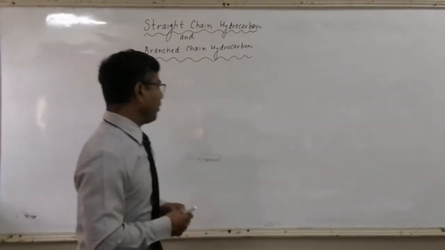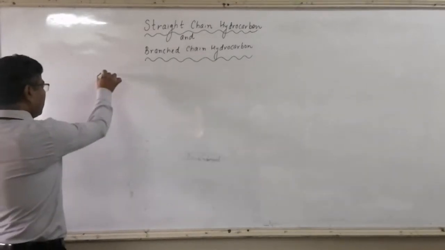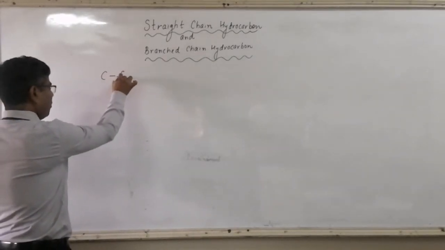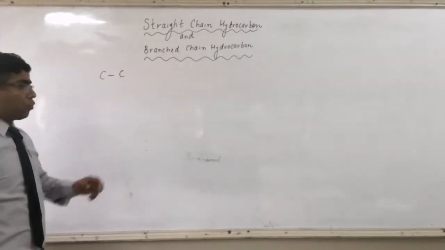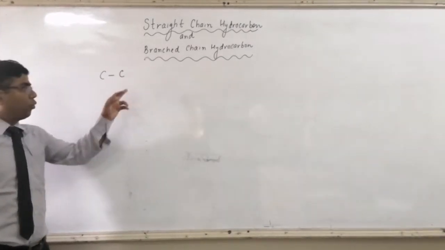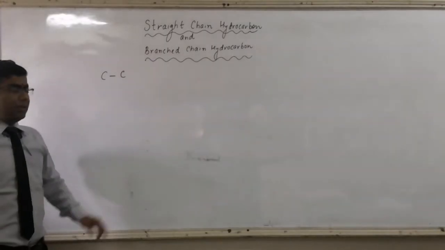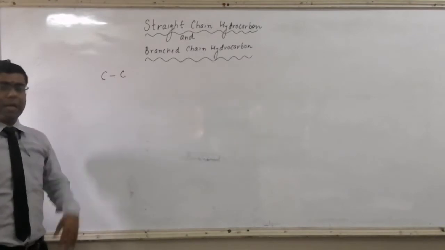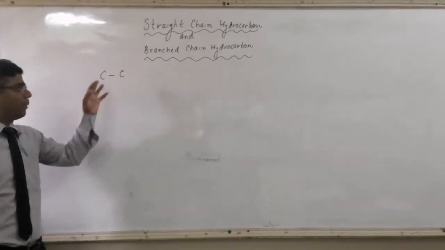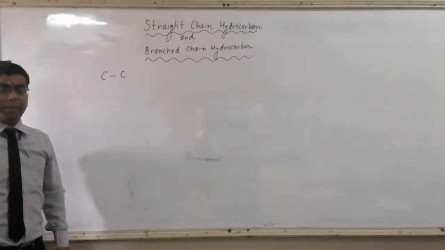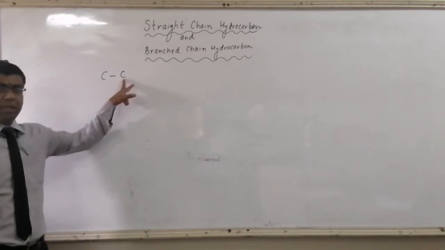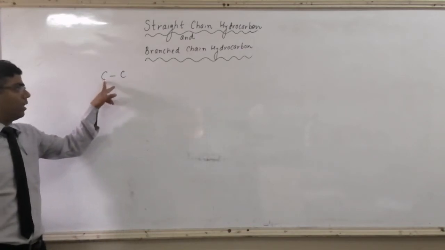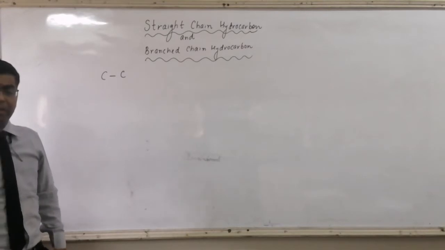Like if I write here in this manner, carbon bonded to carbon. This carbon is bonded to one more carbon. This carbon is also bonded to one more carbon. So both the carbon atoms are 1 degree or primary carbon atoms.